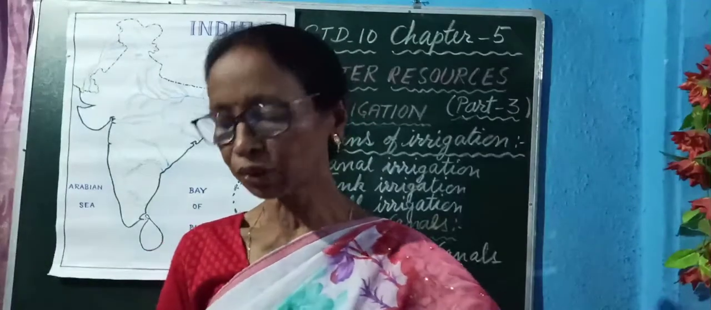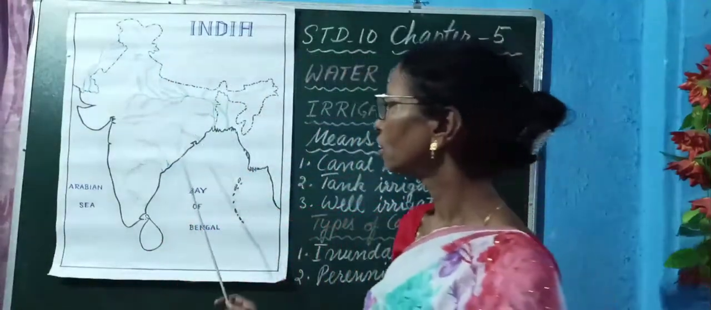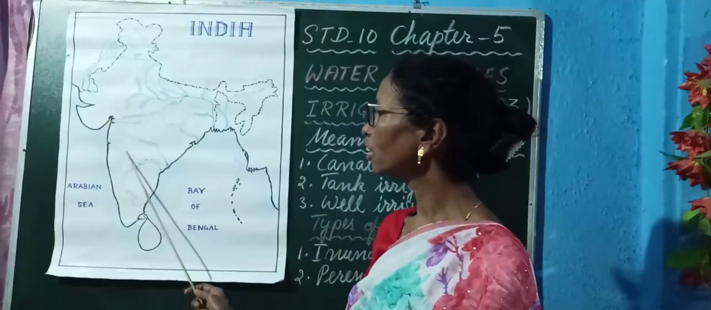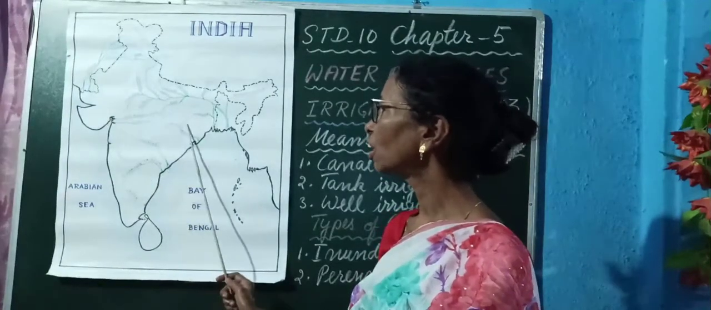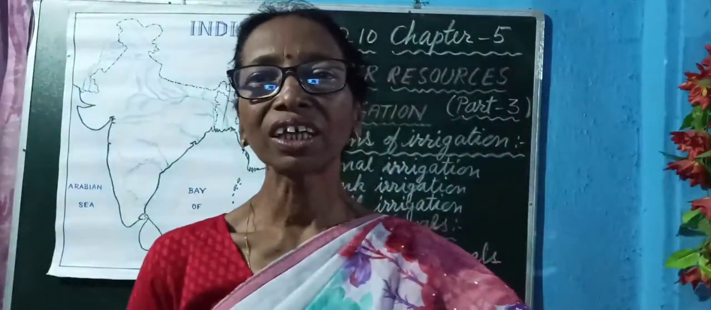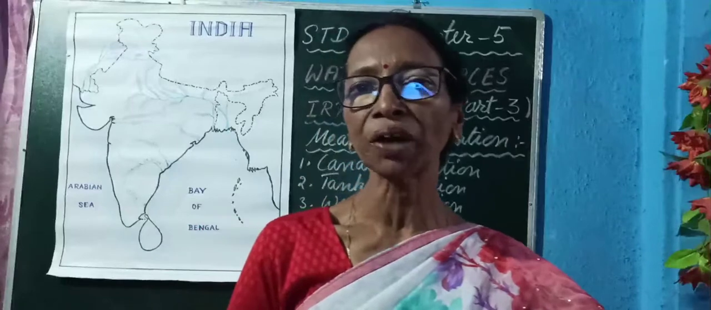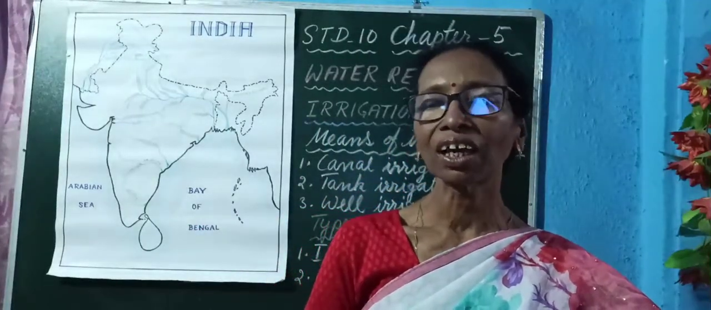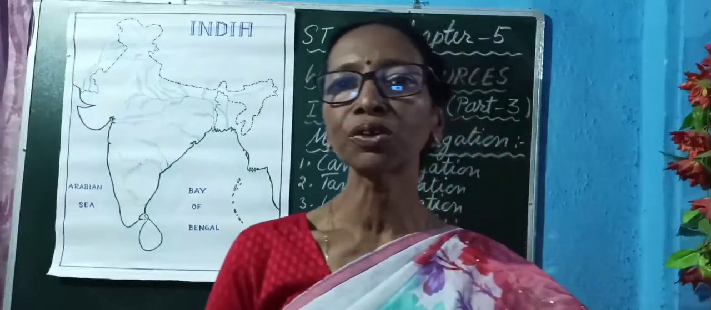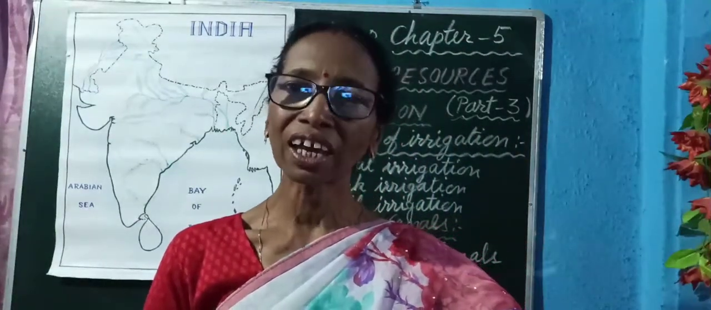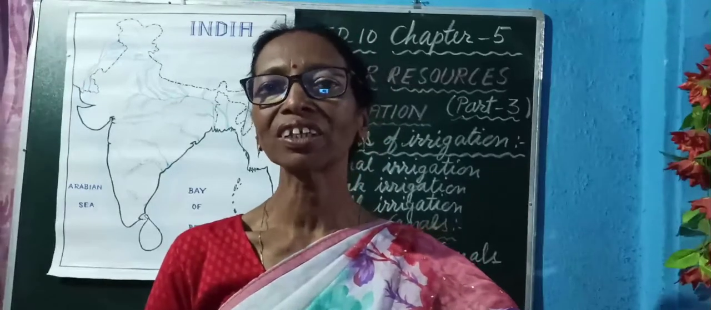Tanks are very important in the states of Tamil Nadu, Karnataka, Andhra Pradesh, and Odisha, where there is less rainfall in the interior part. Rainwater is collected in tanks and that is utilized for agriculture. So do remember canal irrigation and tank irrigation.